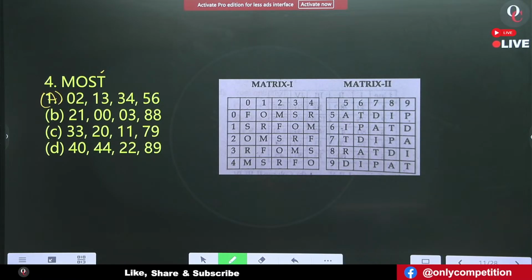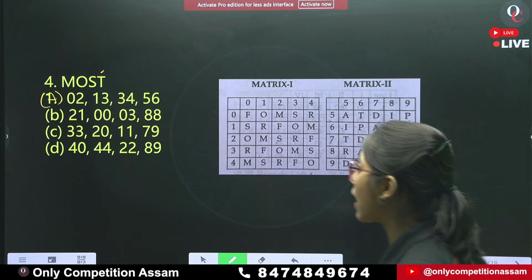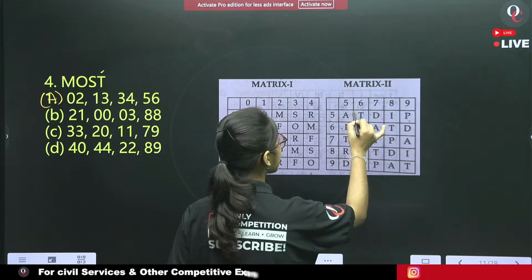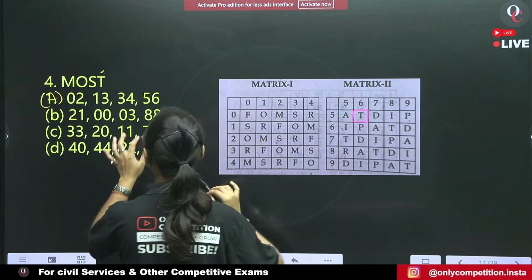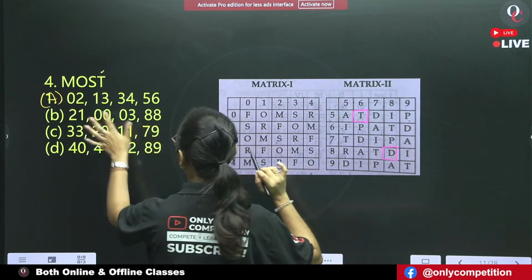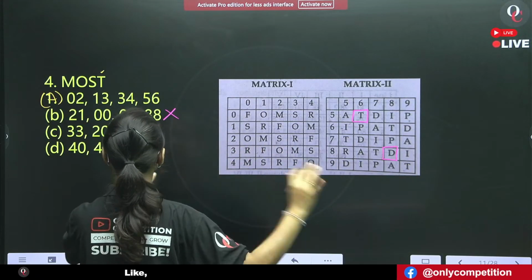What will be the answer for question number 4? Tell me. Start from the last. T. 5, 6. Yes, this satisfies. 8, 8. This does not satisfy. Therefore, option B is eliminated.